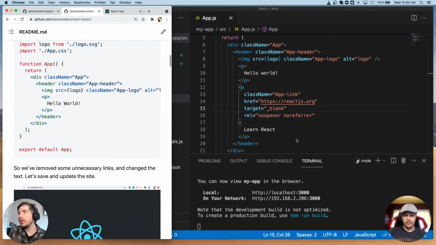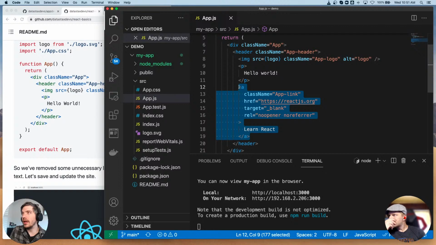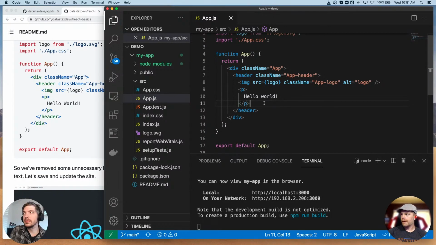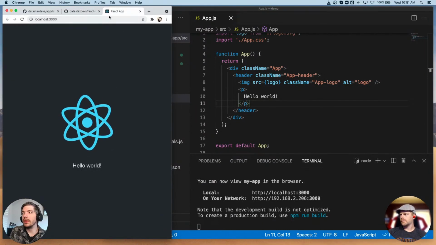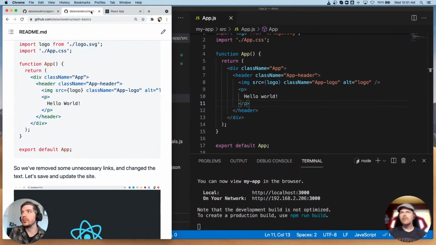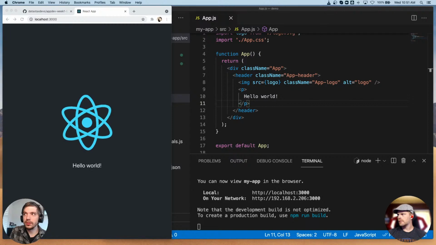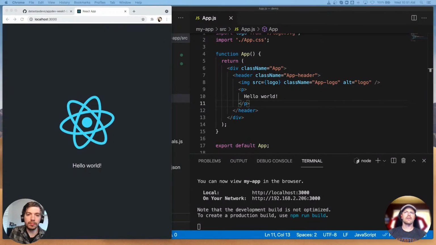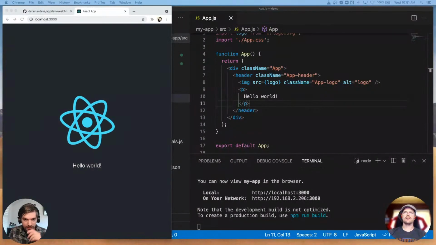Okay, so we can actually do a few other things. Let's get rid of this link. The A tag is for a link. We're going to get rid of that. And we changed to hello world, so I can save this as well. And you can see that all it is is the logo with the hello world. I'm actually going to, just because I have space issues, move my instructions off to another side. If you're following along in the GitHub, hopefully you'll be able to follow without it being on screen. But I have too many things open right now.